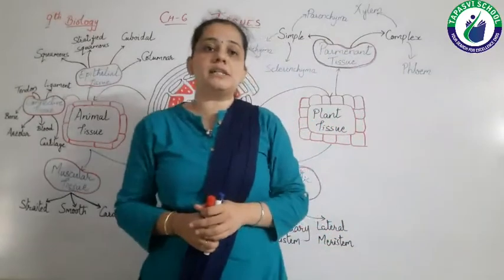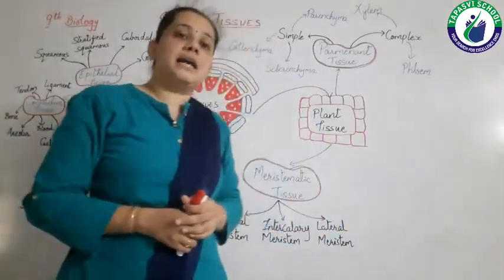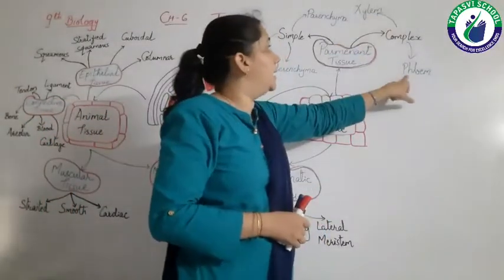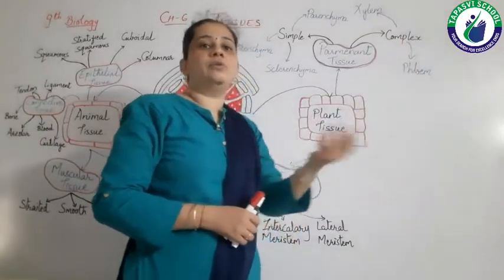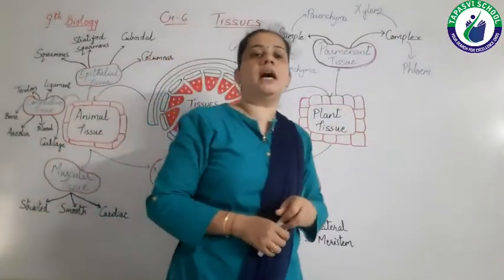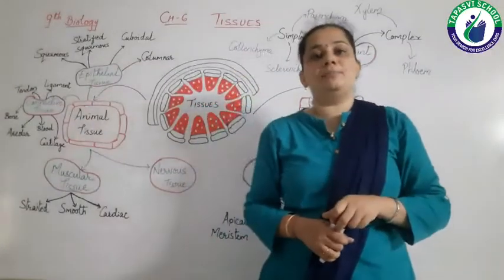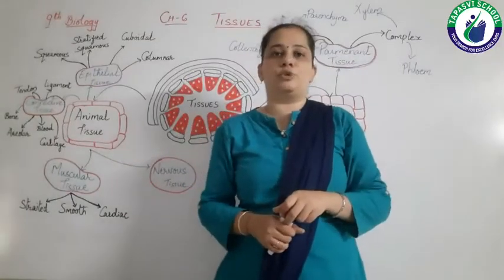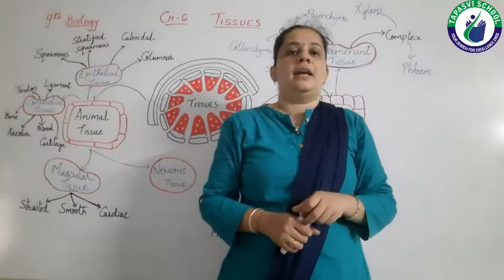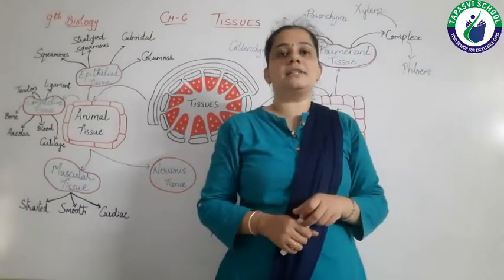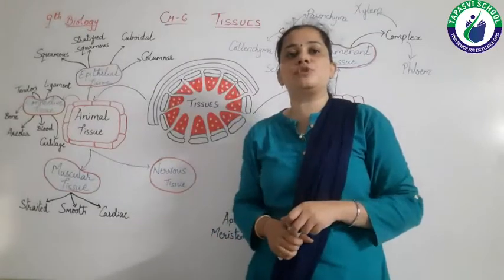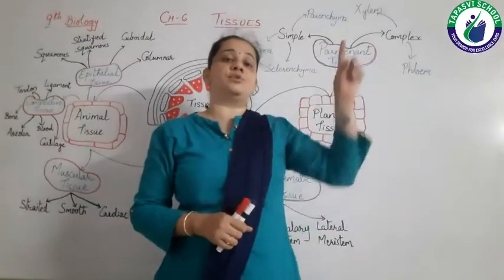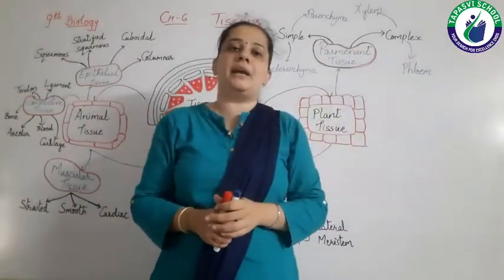Now let's move towards the complex permanent tissue. It again has two types, that is xylem and phloem. You might have heard these words xylem and phloem in lower classes. The xylem conducts water and minerals from the roots to the whole plant, and the phloem conducts food from leaves to all the parts of the plant. In detail we have to study the tissues of xylem and phloem.